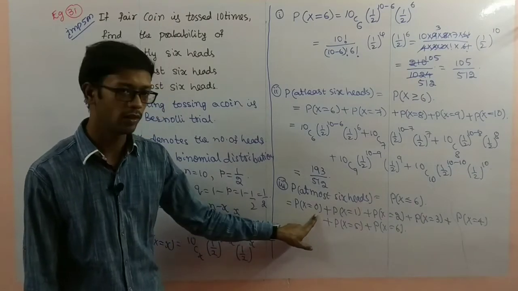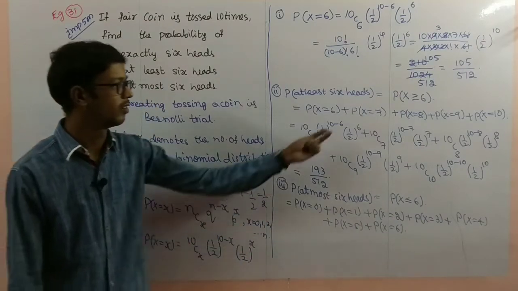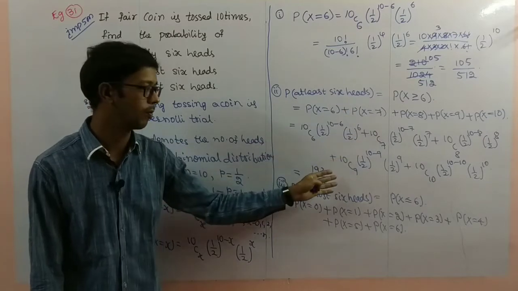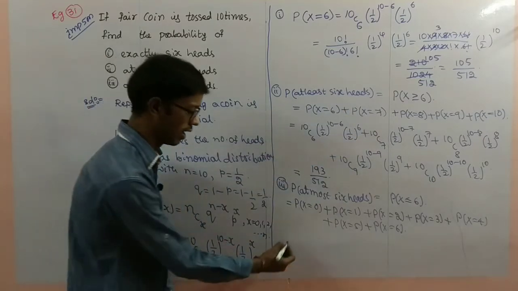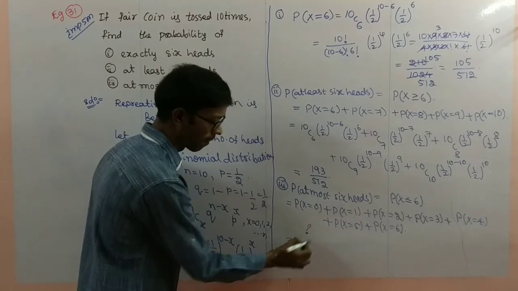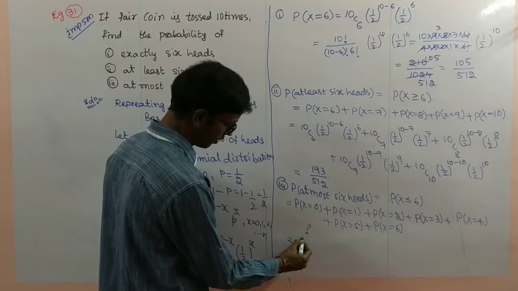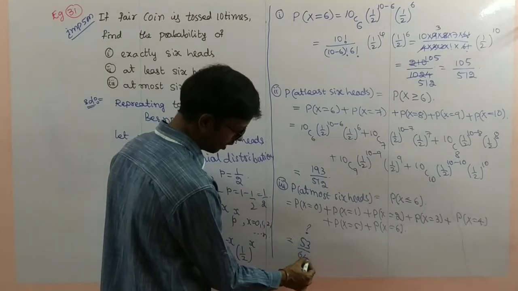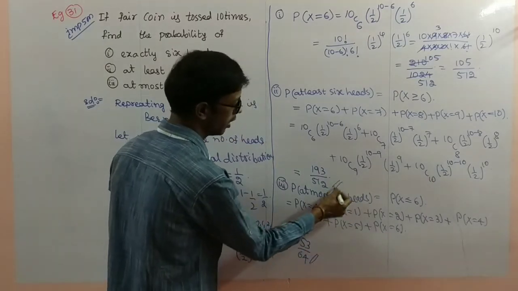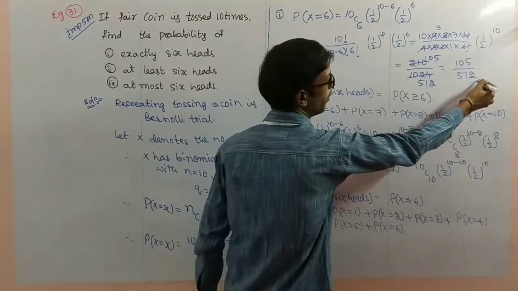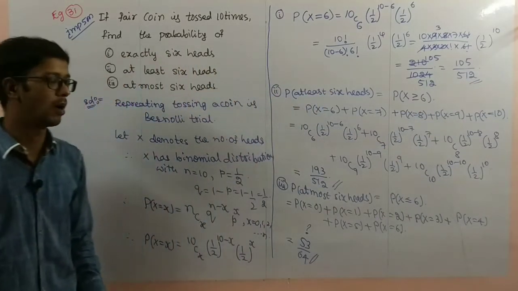So x equal to 0, substitute in place of x. In a similar way we have to make the simplification. You continue that one. The result value is 53 by 64. So these are the required probabilities. This is an important 5 marks question.